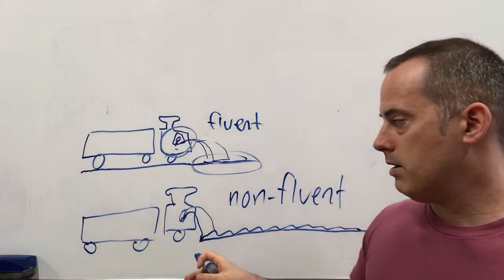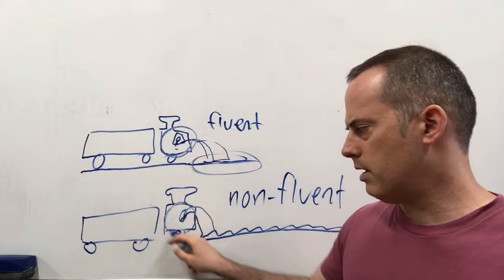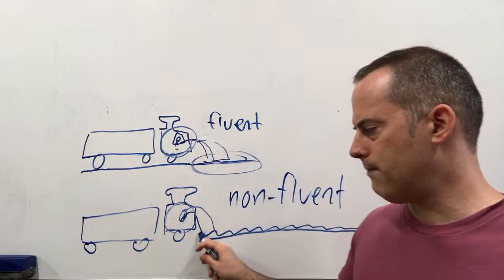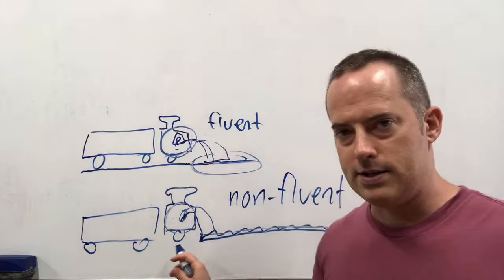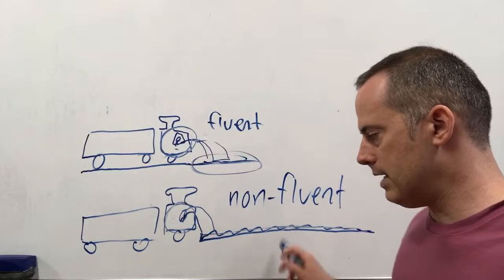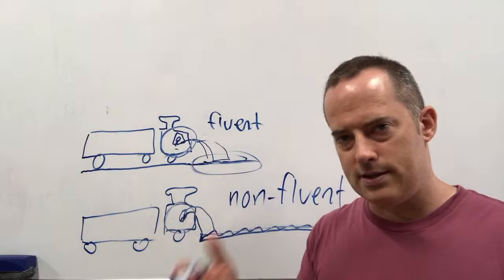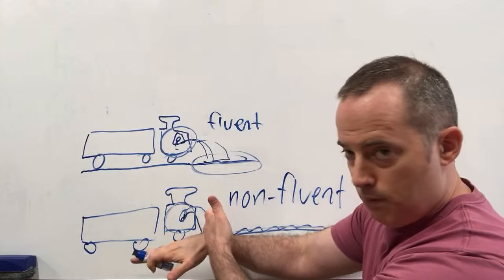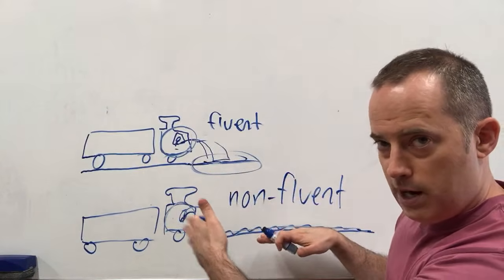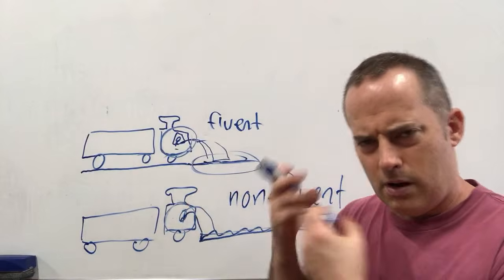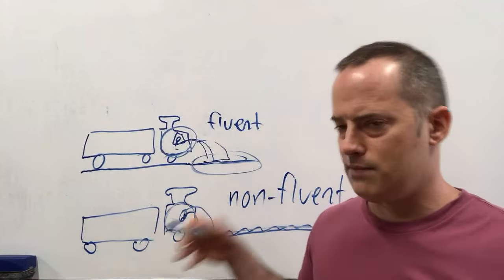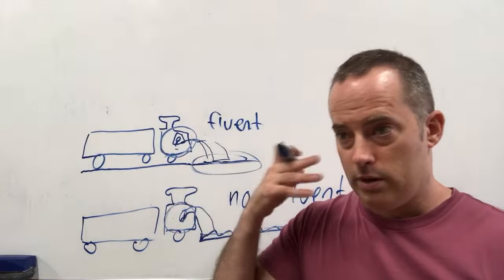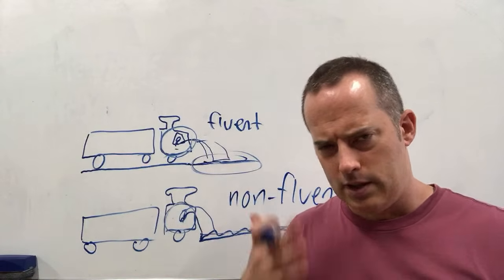But here, you're trying to say some words, but first you have to think about everything you want to say. So first you have to lay down the track, you have to organize the sentence in your head, and then you speak. So you put down the track, you move forward a little bit. Then you put down some more track and you move forward a little bit. But there's all this hesitation that happens because you have to stop and think, and you're worried about things in conversations. Let me know if this makes sense.